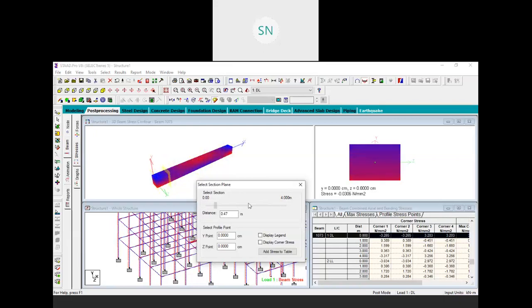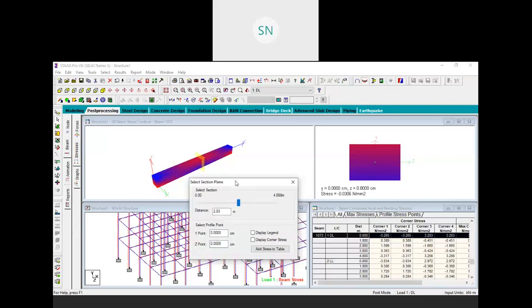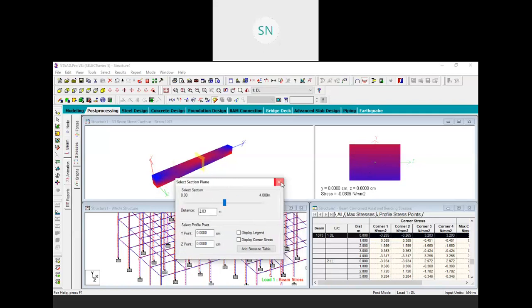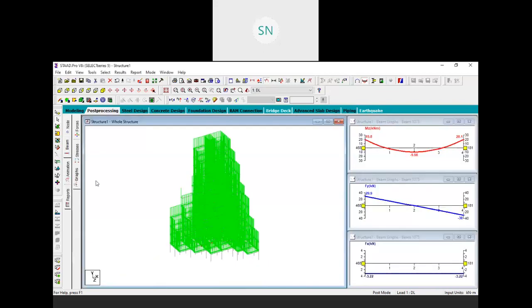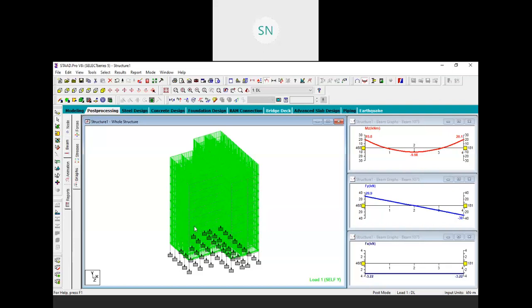As you notice, at the beginning and at the end we have a tension zone on the top, and at the center we have a tension zone on the bottom, and for the tensile load we mainly provide our reinforcement, right? So in this way this software works. These are the graphical results. You can choose any member and you will get the graphical result for that, right?